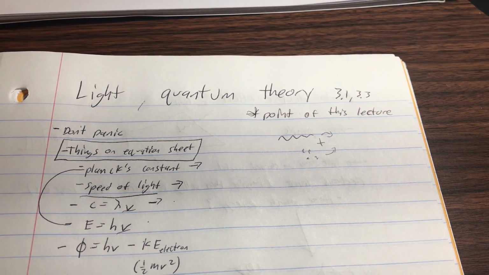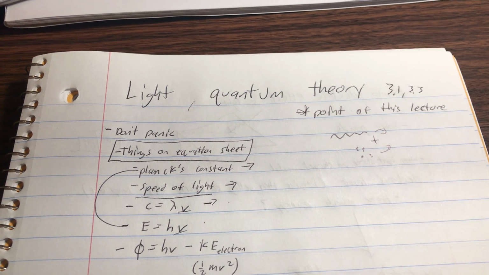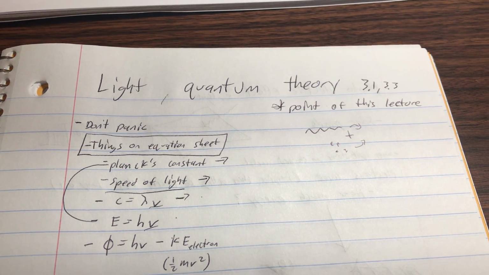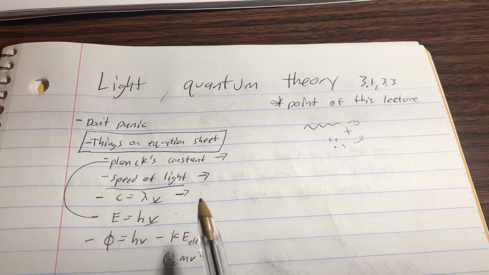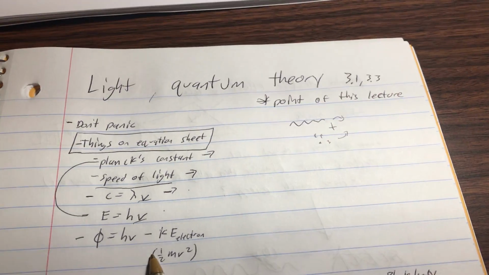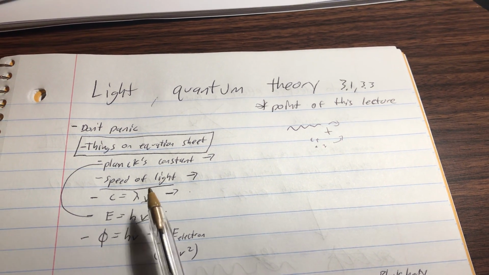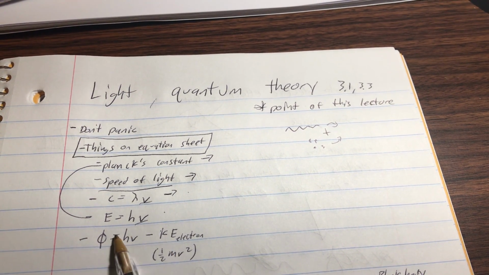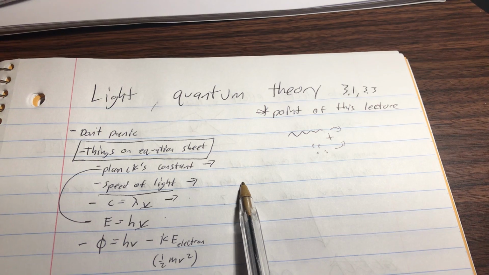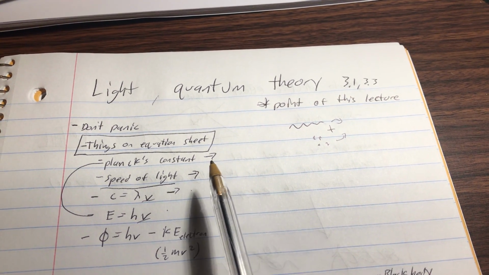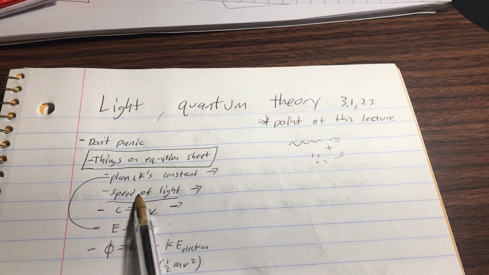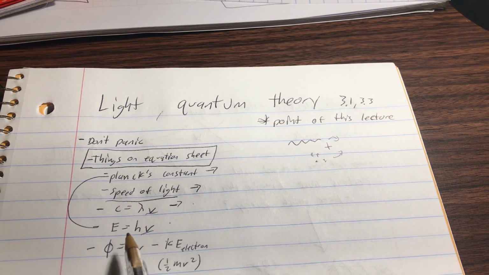In this lecture, we had tons of equations given to us and big numbers and graphs of light and things, and it was all really fast. But don't panic. All the equations in this lecture are on the equation sheet that she gives us for tests. So I'm going to break down each of these, except the speed of light. That one's obvious. It's in meters per second. Okay, I'm going to talk about Planck's constant and E equals h times frequency together.